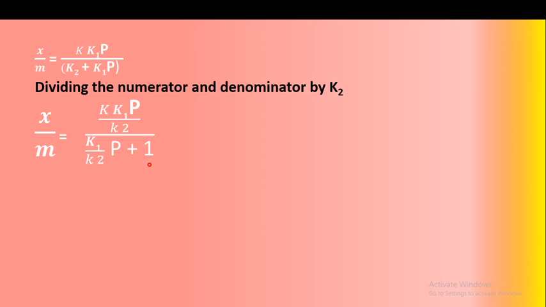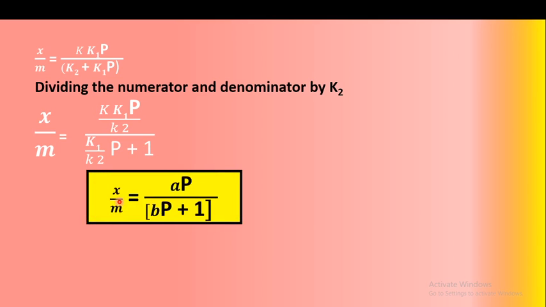Therefore we can write the equation X upon M is equal to AP upon BP plus 1.